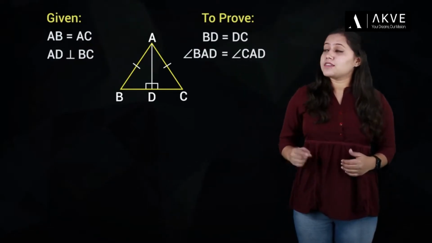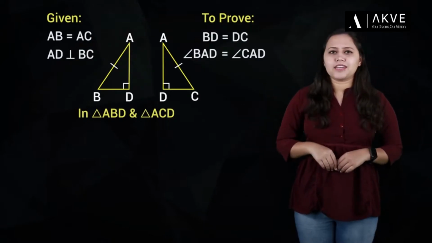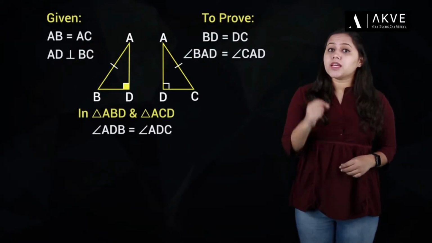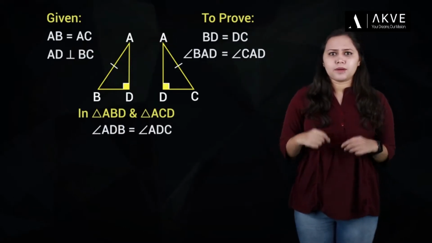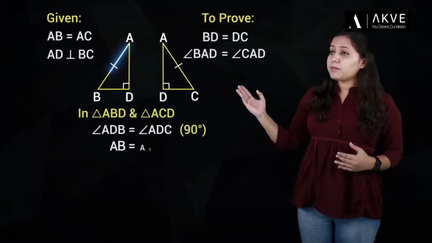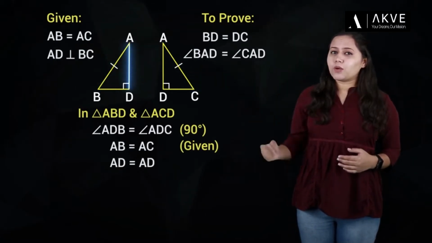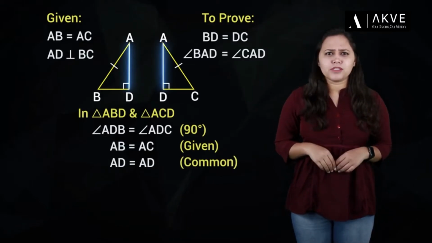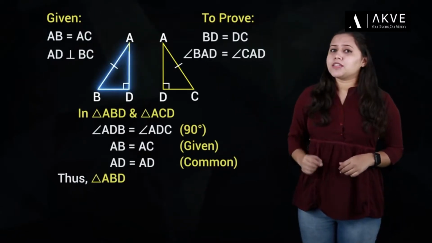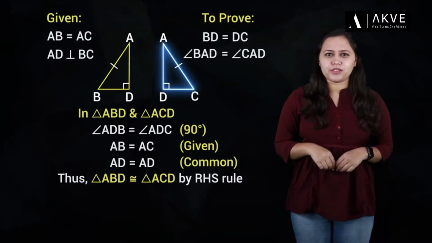So, let's consider these two triangles, triangle ABD and triangle ACD. It's pretty obvious that angle ADB is equal to angle ADC because both are right angles. We already know that AB is equal to AC and then AD is equal to AD because it's the common side. So, it's evident that triangle ABD is congruent to triangle ACD by RHS congruency.